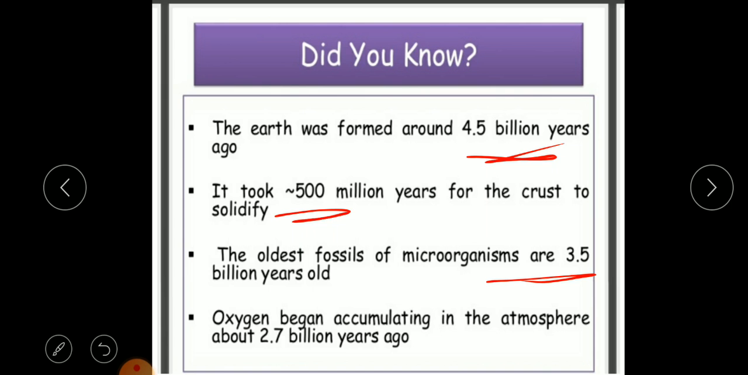So why are we talking about fossils over here? Because fossils act as a direct evidence in terms of evolution. Okay, and to understand many things in the past, fossils act as a direct evidence.